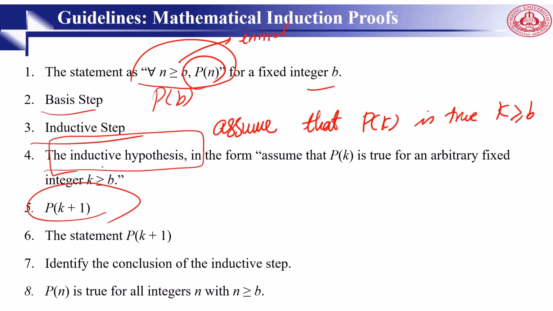This is our hypothesis. We try to prove this one, and we make sure that our proof is valid for all k, where k is greater than or equal to our initial term. And we take care that the proof works for small values. And we clearly identify the conclusion, and we come up with the comparison of what we found, and finally, if it's true, we can say that our proof is completed.